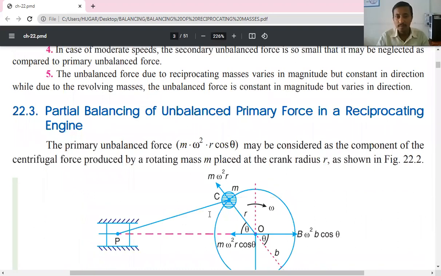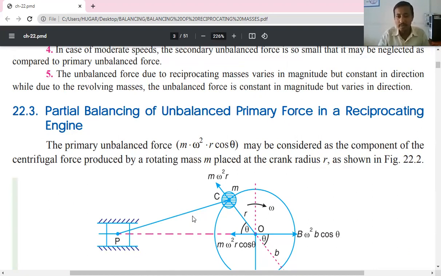We note that from the primary and secondary unbalanced forces, the secondary unbalanced force is very small as compared to the primary unbalanced force. So that's why we make the balancing of only the primary unbalanced force.